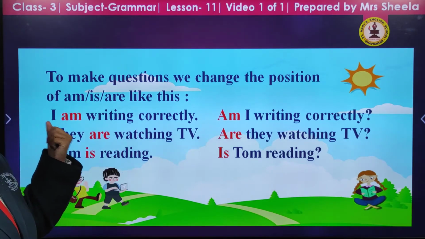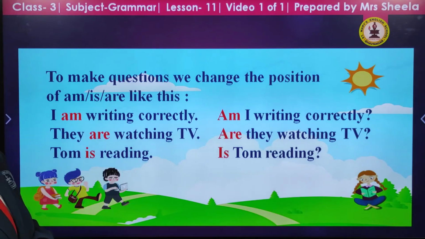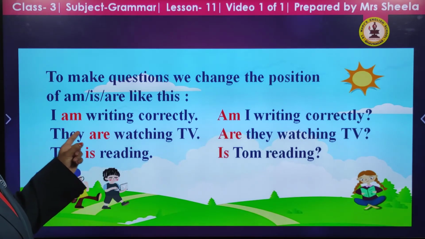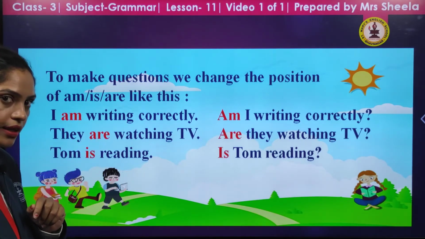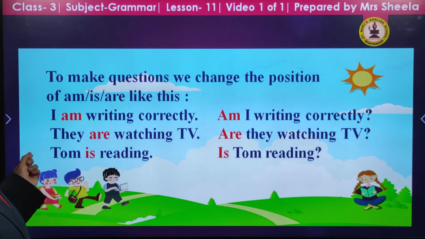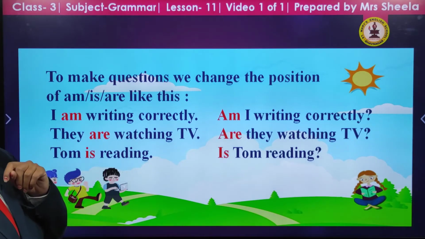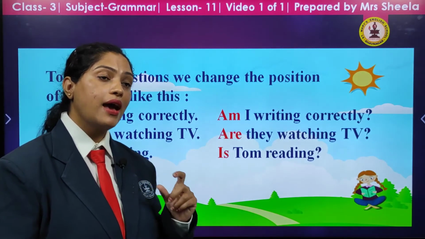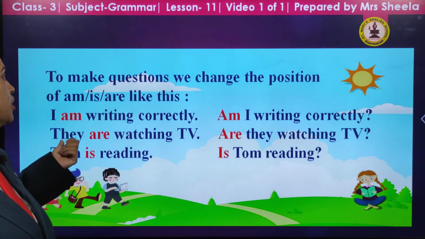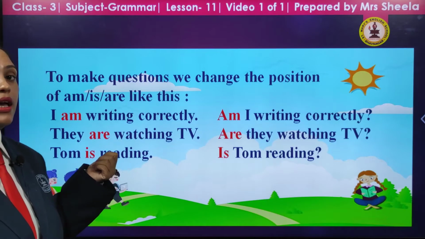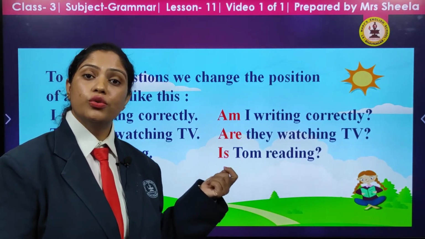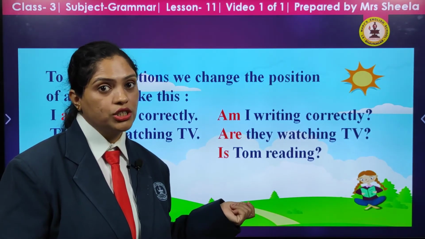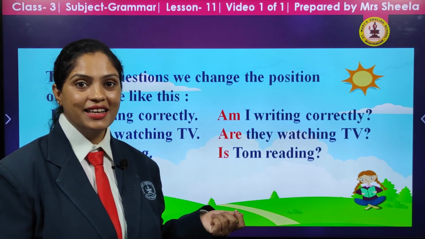It has come to the first position, the start of the sentence. In the same way, they are watching TV. Are they watching TV? Tom is reading. Is Tom reading? So, we have changed the position of am, is, are in our sentences to make them into questions.